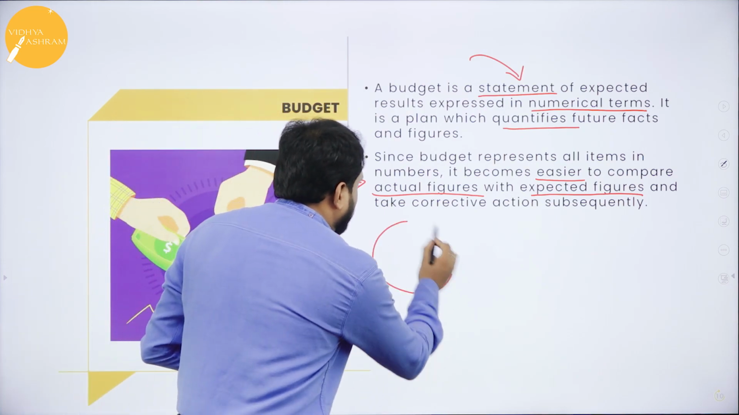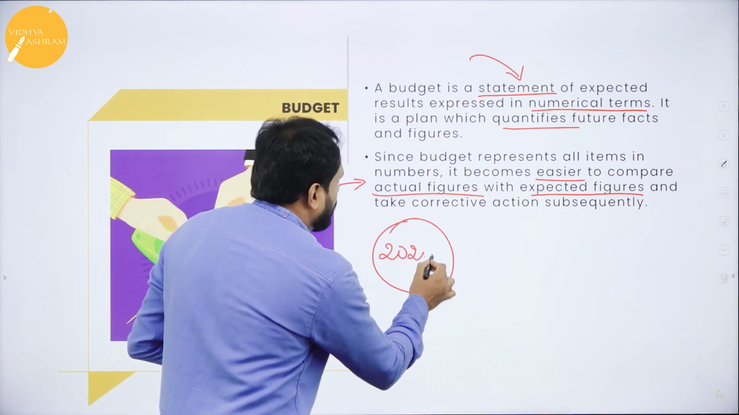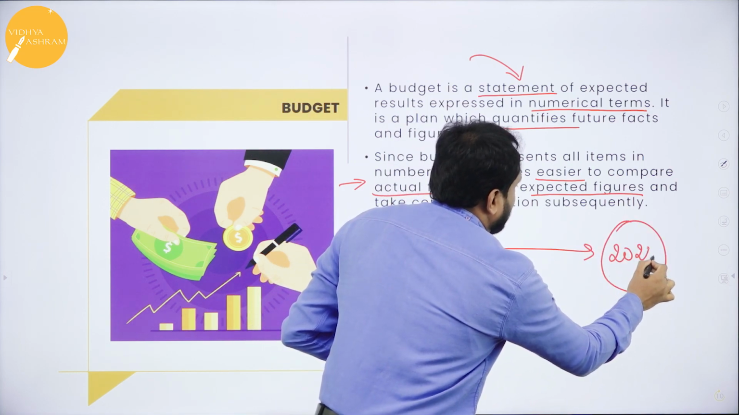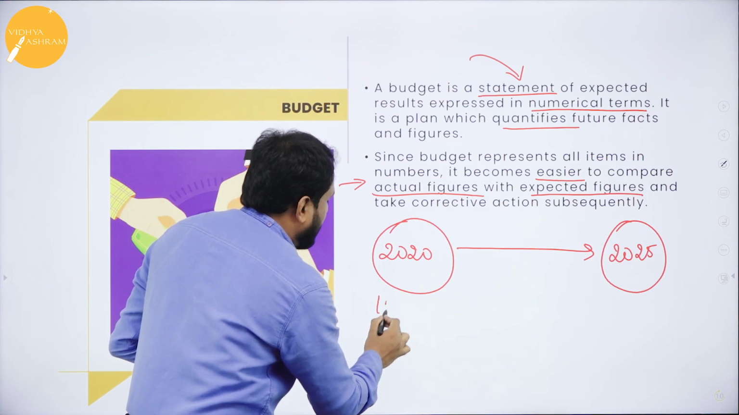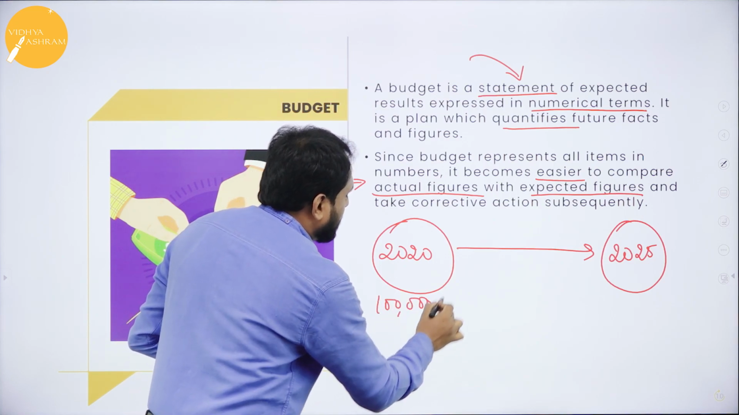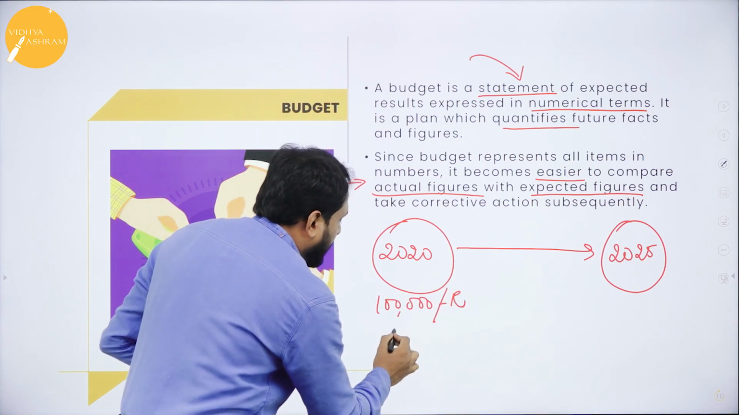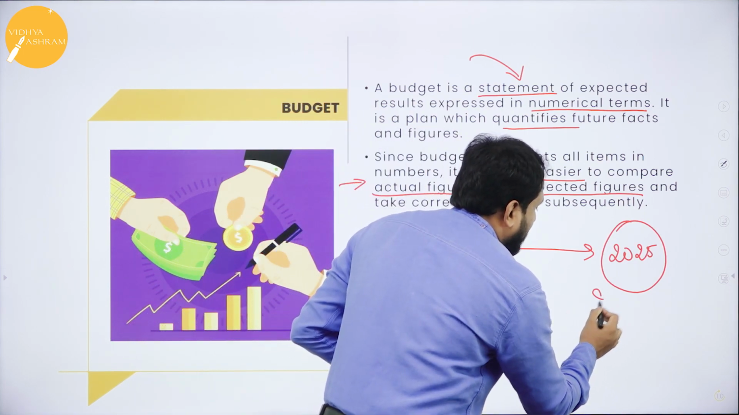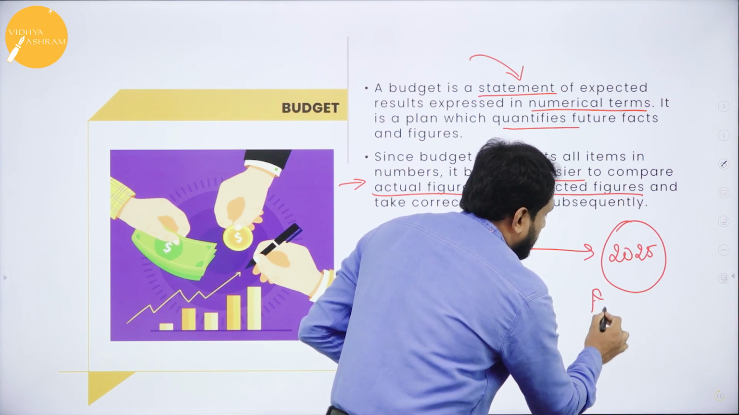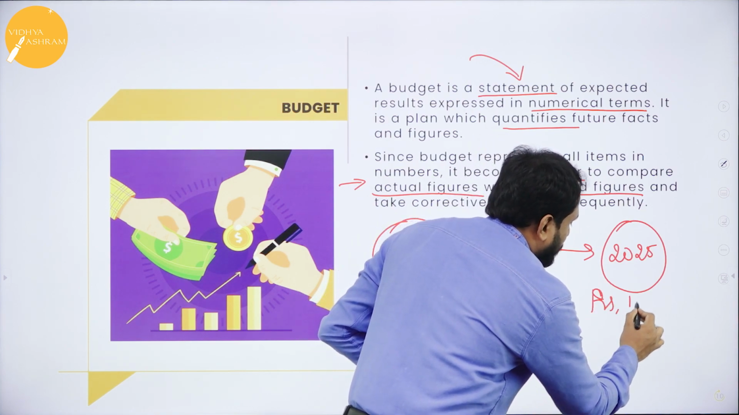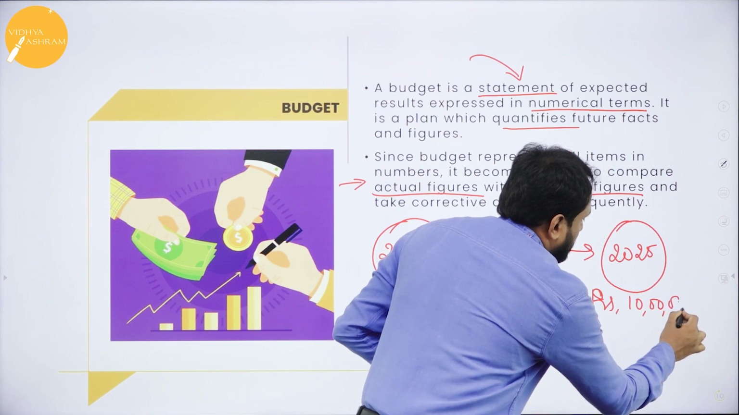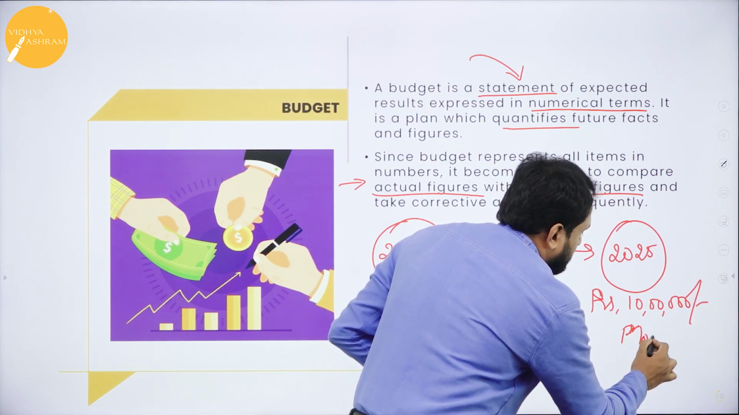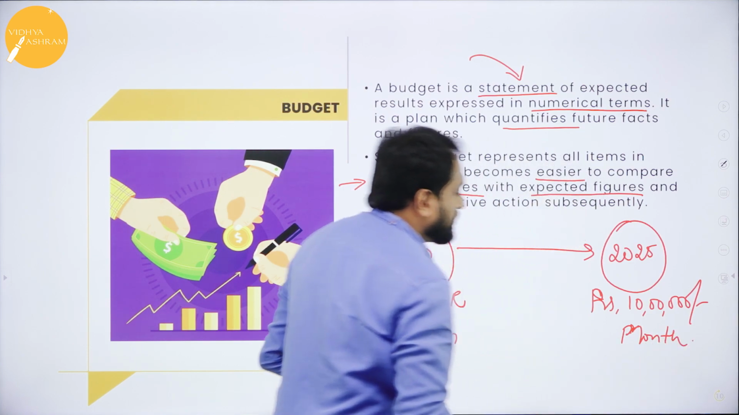Let me give an example. Here, 2020 to 2025. Okay, now here I make a profit of 1 lakh rupees per month. Now how much should I make? I need to make how much? You are supposed to make 10 lakh rupees per month. That is what you are supposed to make.